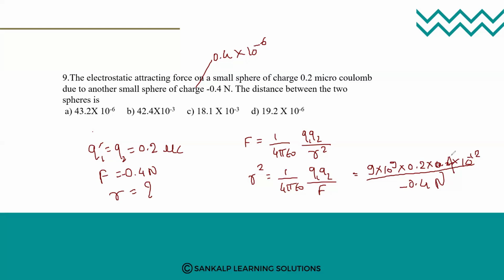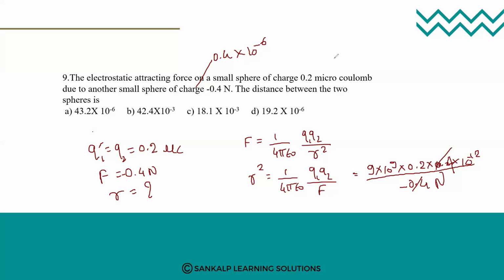Here 0.4 will get cancelled. You just need to multiply 0.2 into 9. And the power, minus 12 plus 9, is minus 3. So option B comes. Did everyone get option B as the answer? You may say no, because here it is r square. You need to go for r. Take the root. The answer needs the square root.